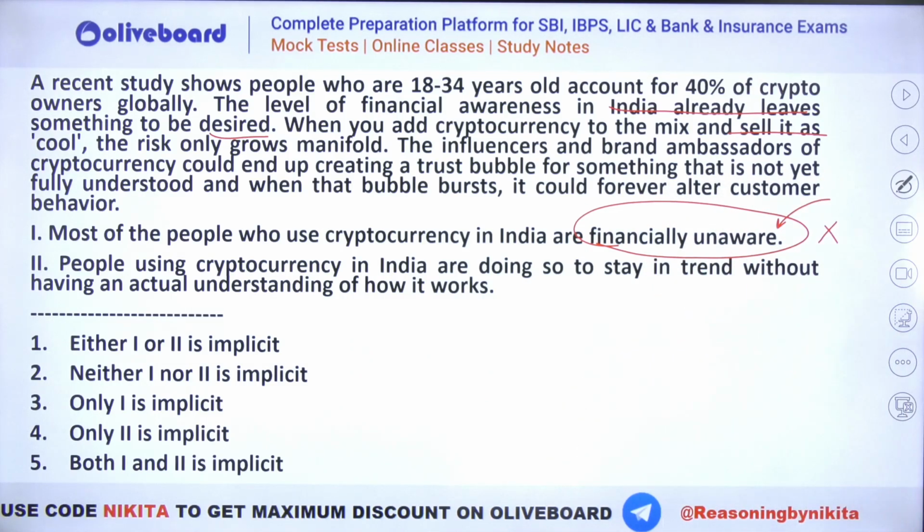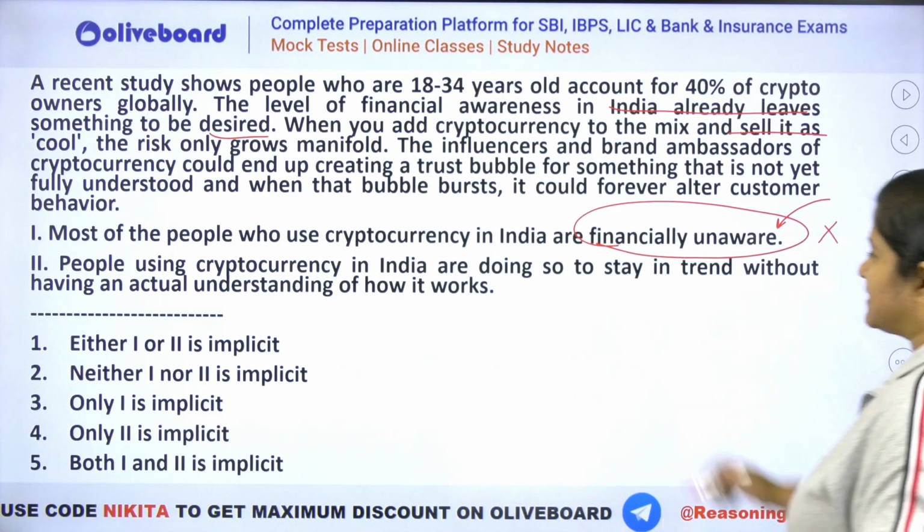Second क्या बोल रहा है? People using cryptocurrency in India are doing so to stay in trend without having an actual understanding of how it works.